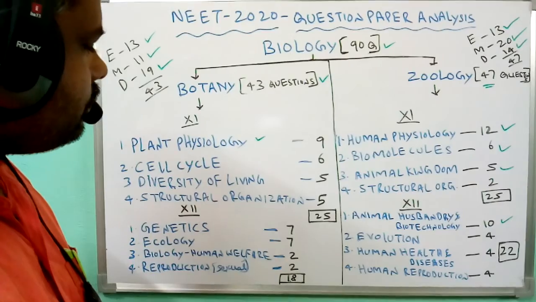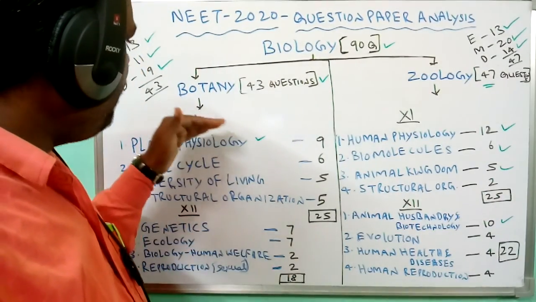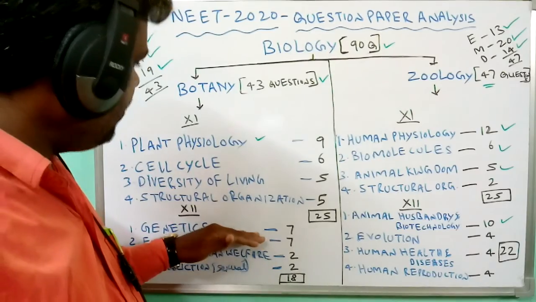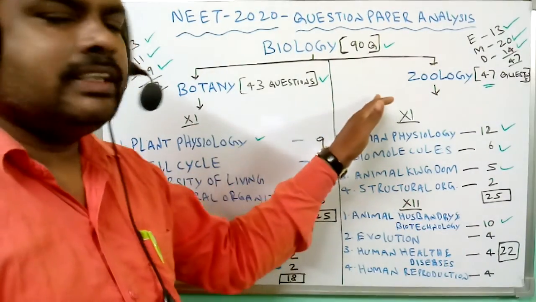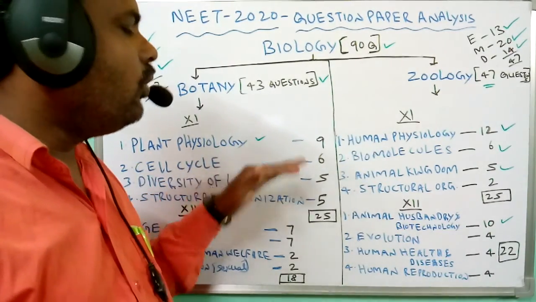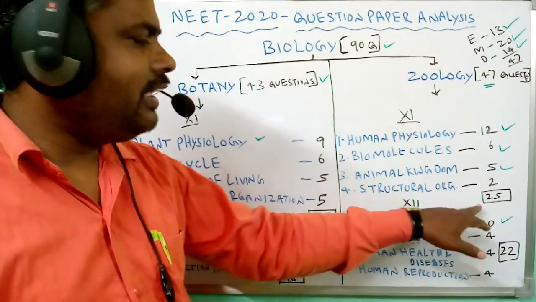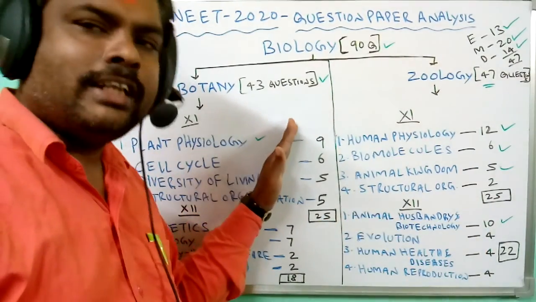Next, here is another important thing you observed. When we compare the first year and second year, class 11th and class 12, in both the botany and zoology sections, the first year syllabus has more questions. Here also 25, here also 25. So more questions are given from the first year syllabus.